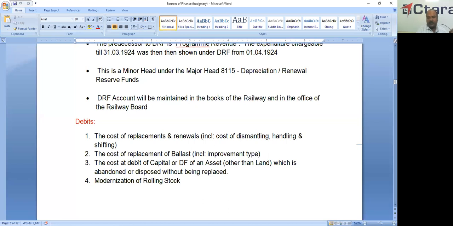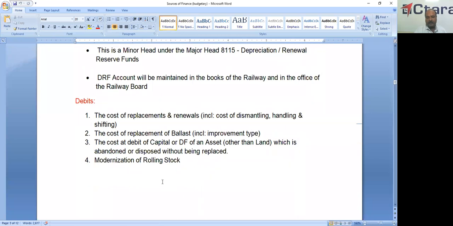See here, suppose one asset is purchased from capital, but if it is abandoned or disposed of without being replaced, then the cost at the capital is debited to DRF. This is also part of write back adjustment. And modernization of rolling stock, which is an improvement, is also debited to DRF.